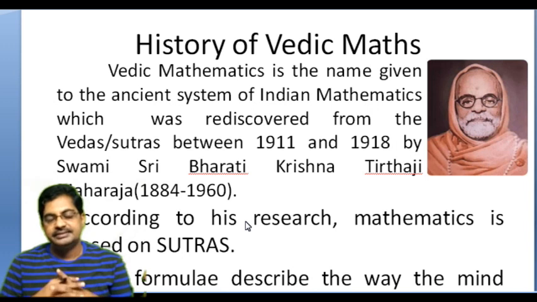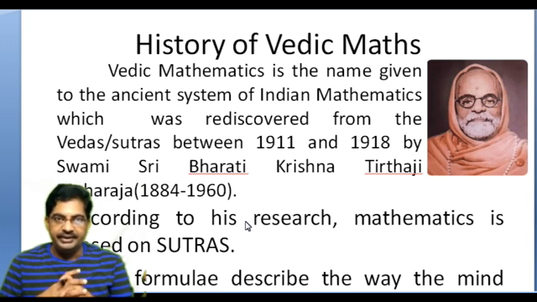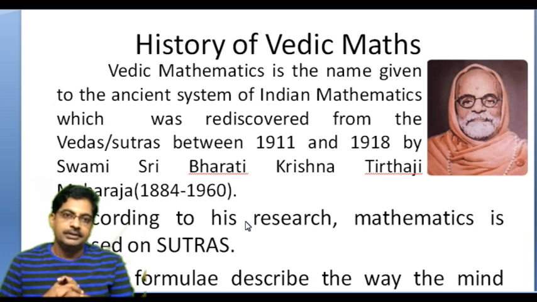The name itself indicates that Vedic mathematics is derived from the Vedas. The mathematical principles were derived from Atharvana Veda. What are the four Vedas in Indian Hindu mythology? Rig Veda, Yajur Veda, Atharvana Veda, Sama Veda. So these Vedic mathematical principles were derived from Atharva Veda.